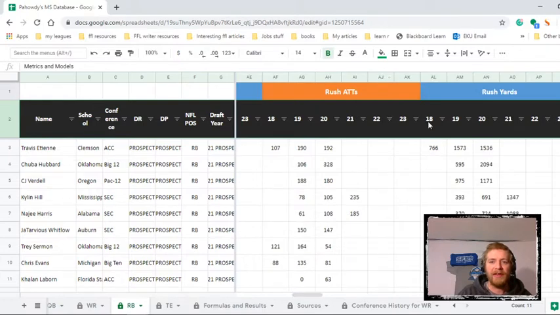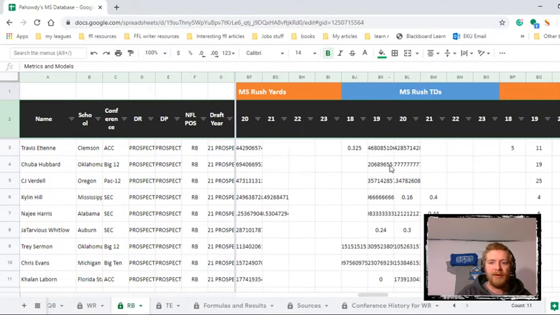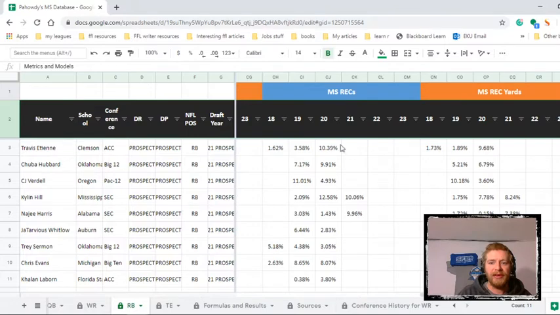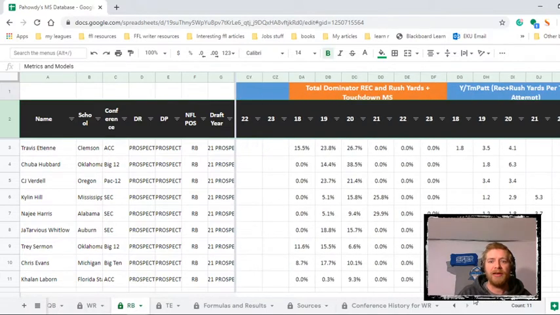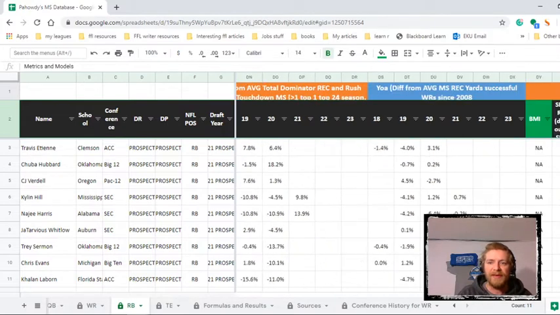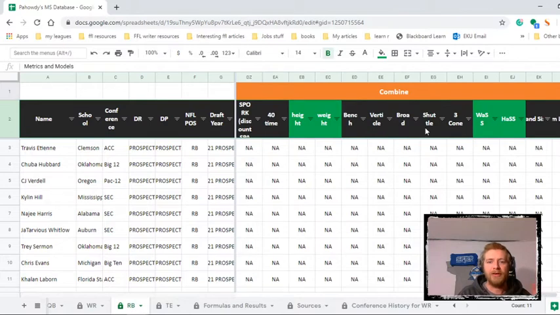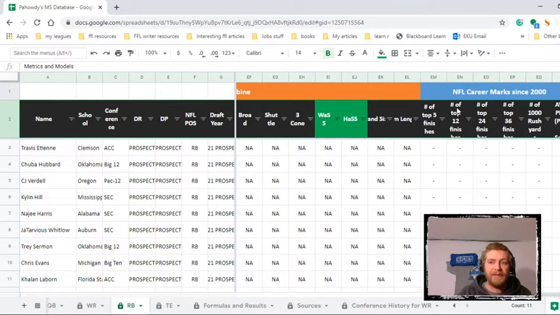And then you have all their stats and their market share listed by age. So what they did at age 18, 19, 20, 21, so on and so forth. And then if I'm tracking dominator rating, you can see dominator rating in each age as well. But like I say, this creates a lot of columns. And then the combine database, so the data I have from the combine, which is most of it, for each wide receiver. Linking that up as well as the NFL career marks up was the hardest or the most labor intensive, because you've got to make sure all those names are the same so you can look them up together.